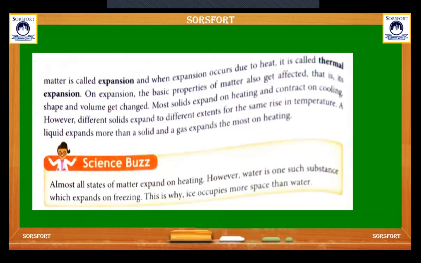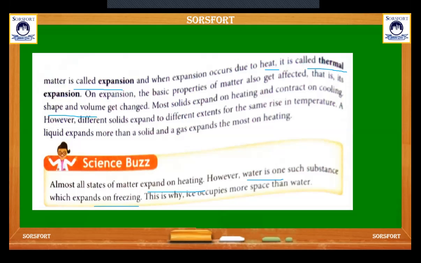Increase in size of matter is called expansion, and when this expansion occurs due to heat, it is called thermal expansion. But there is an exception. Almost all states of matter expand on heating, however, water is one of the substances which expands on freezing. This is why ice occupies more space than water. On expansion, the basic properties of matter also get affected, that is, its shape and volume get changed.